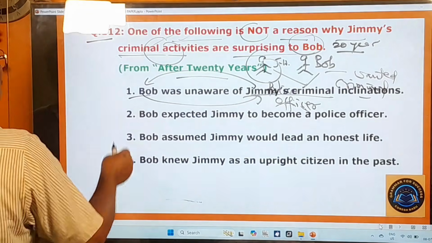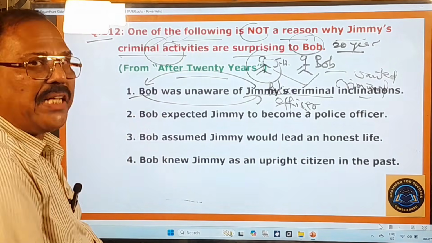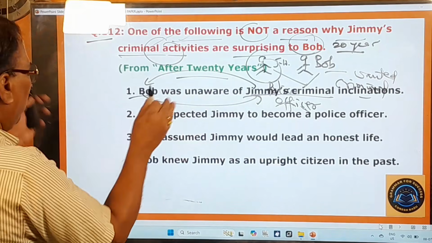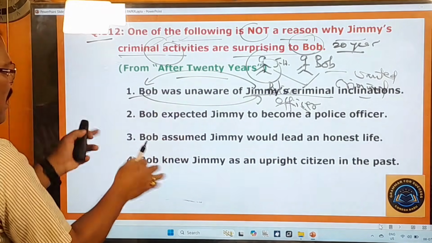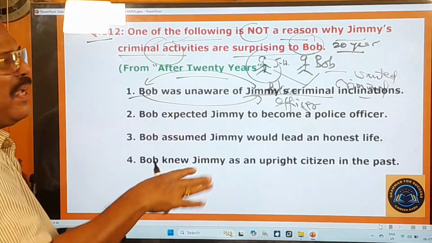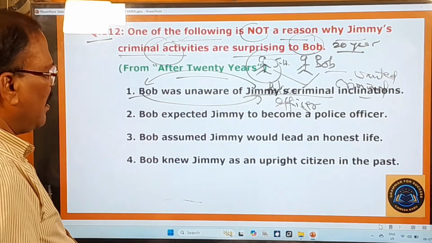And therefore, I have put it in red color. You raise an objection for this question with the authorities concerned. Therefore, I have left it. I have not mentioned anything here because the entire question is wrong. Its options are also wrong. Okay. Now, let's move on to other questions.